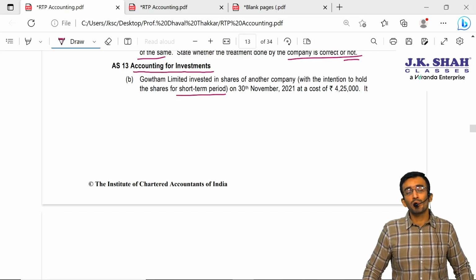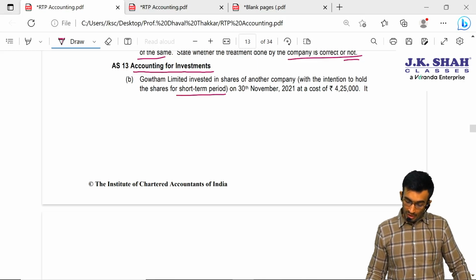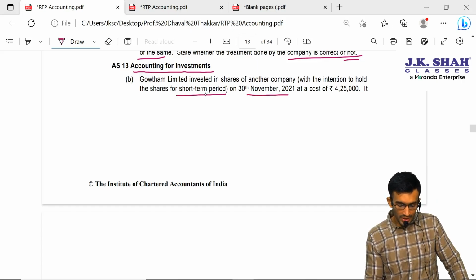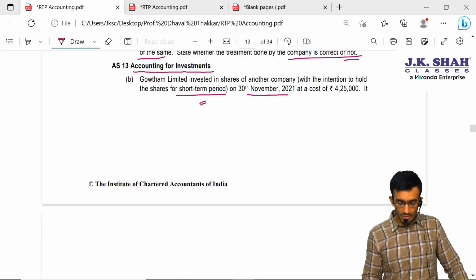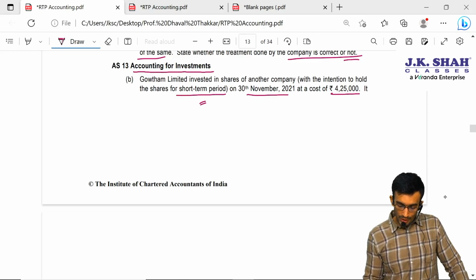So long term investment will always be valued at cost unless and until there is a permanent reduction. Okay. On 30th November they have invested. They have specifically mentioned it is a short term investment, so no need to decide whether it is a short term or a long term investment. Cost is 4,25,000.